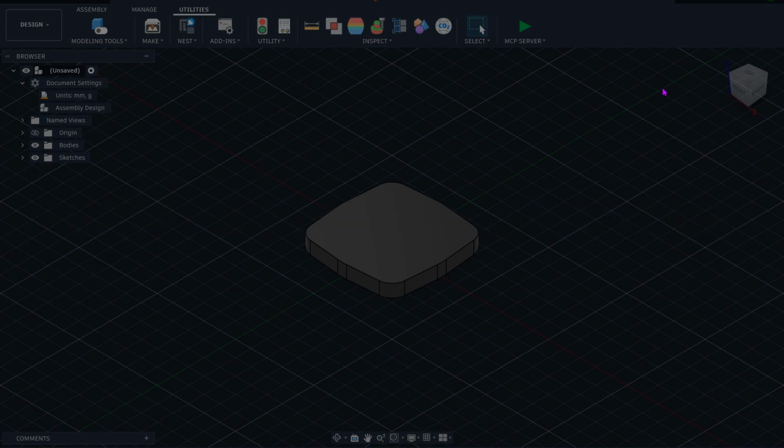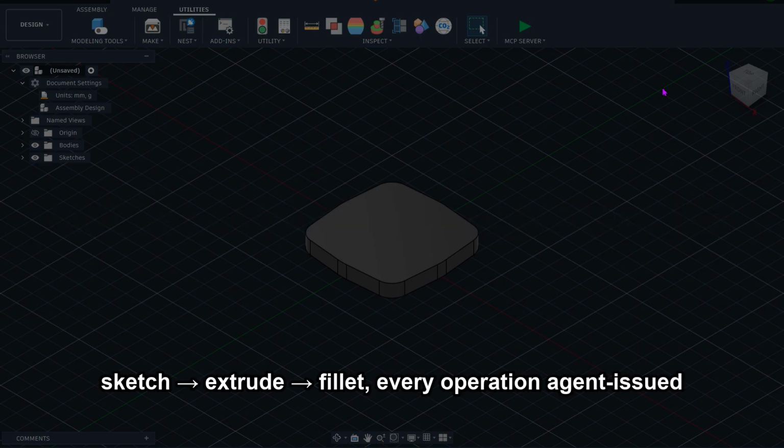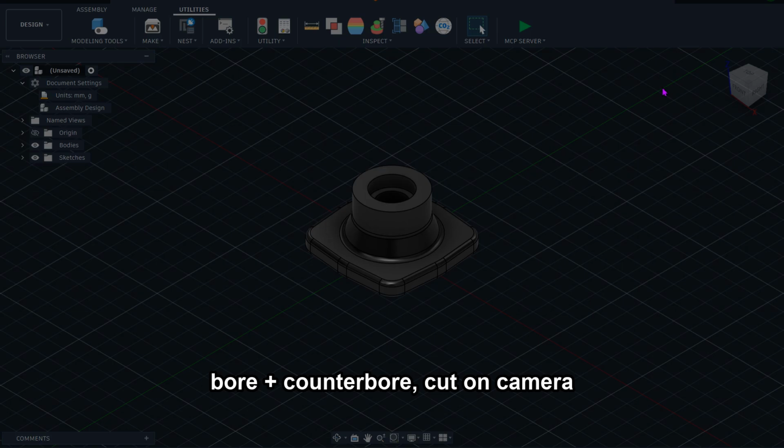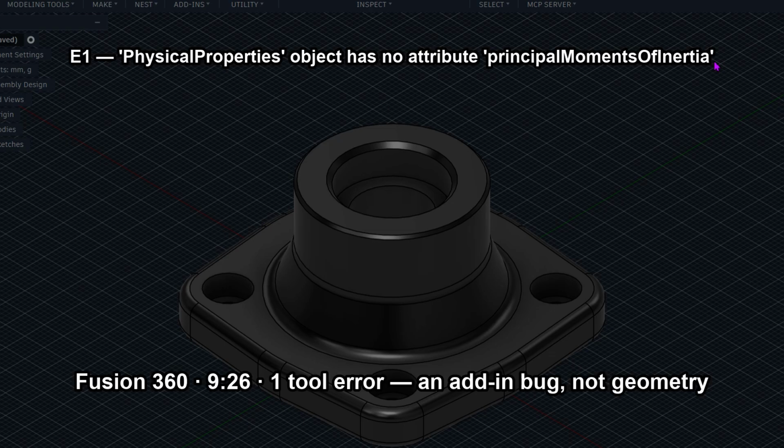Fusion 360, driven through a community MCP add-in. Sketches to extrudes and fillets appearing in the viewport, all agent issued. 9 minutes 26, and 1 error the whole run. The add-in's mass properties tool has a bug. The agent read volume another way and moved on.